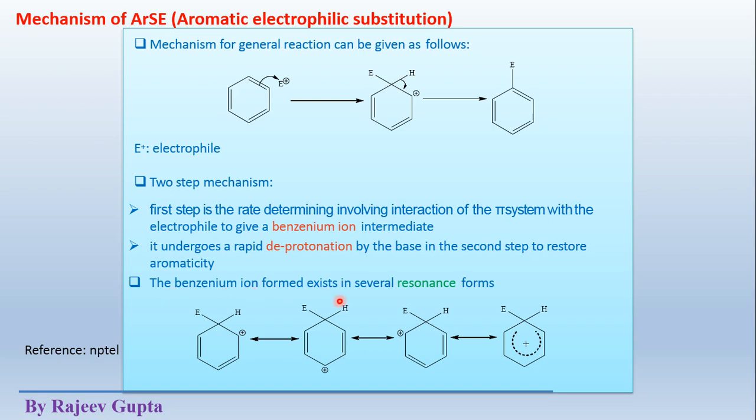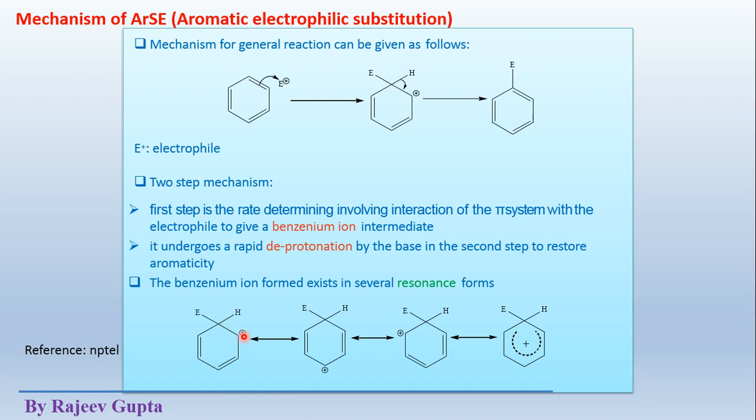The benzenium ion formed exists in several resonance forms which are shown below. This is the first resonating structure where this electrophile is attached on this position, where this carbon atom, which was sp2 hybridized before addition, now becomes sp3 hybridized or tetrahedral carbon.